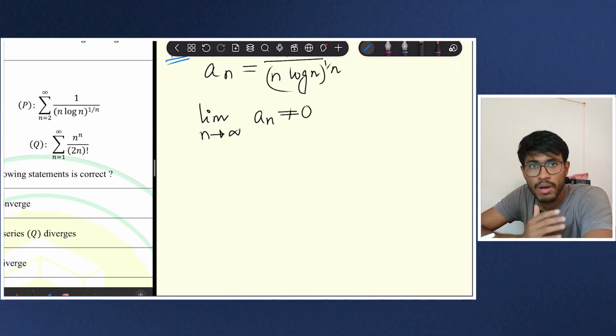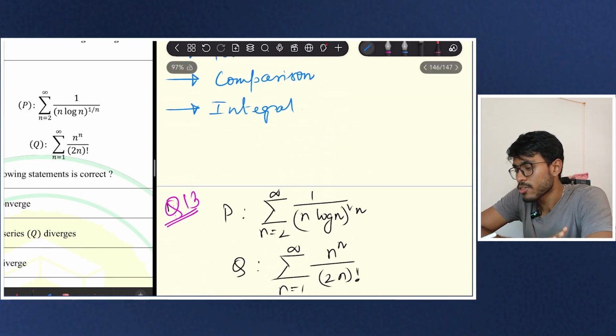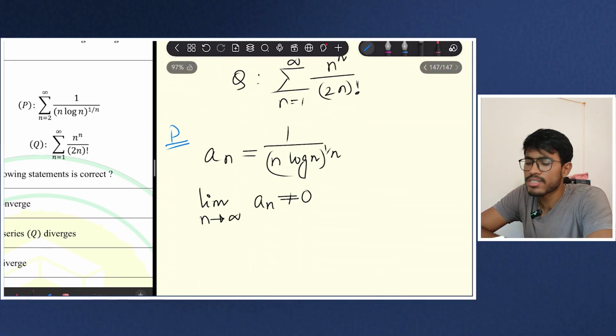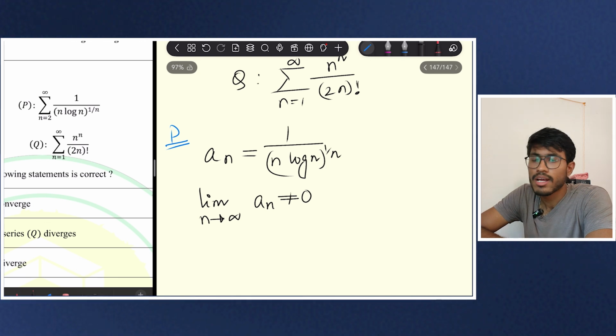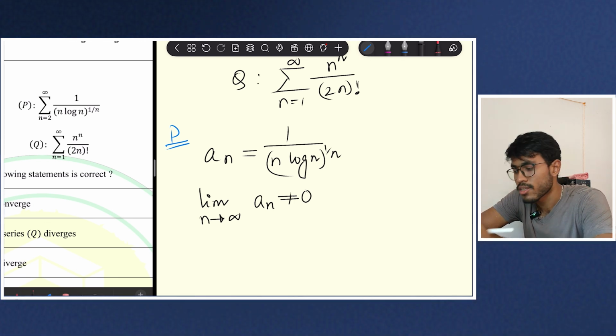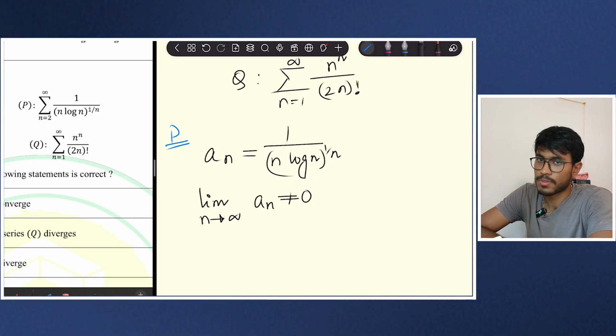These are not the formal talks about the series. You must refer to any good book if you want to know some formal theory. But I would suggest that you go for these 4 tests, that will be enough. And obviously you have to practice, because just by seeing the question paper for the first time, you cannot say that for this series I will apply the ratio test, or for this series I will apply the integral test. You have to have some experience.